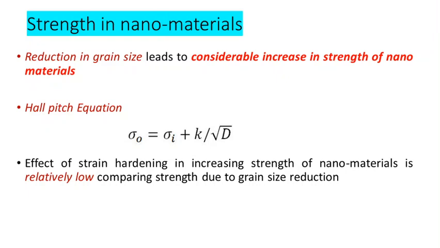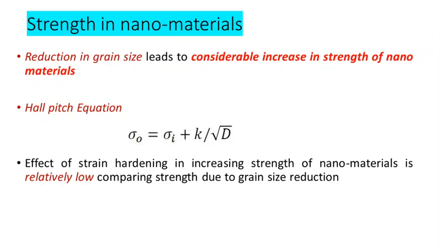So when we compare other strengthening mechanisms, like strain hardening, which we very recently discussed, or solid solution formation, reducing the size of the material or making the material nano sized or nanocrystalline has a greater effect compared to other strengthening mechanisms.